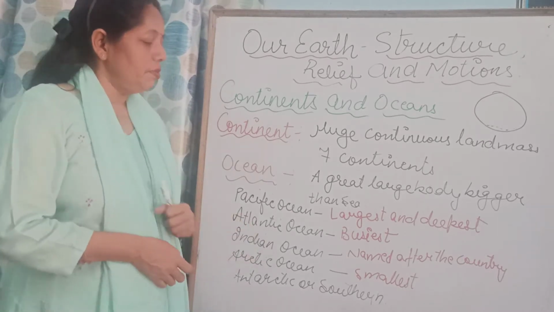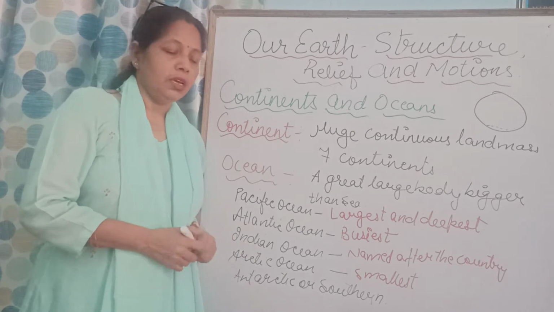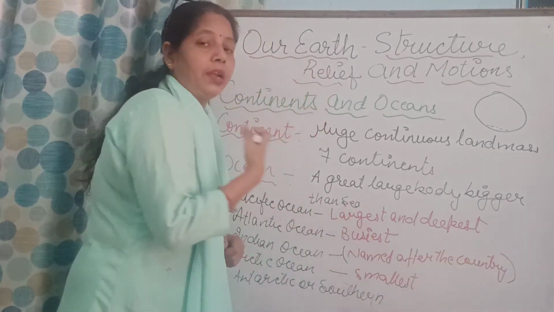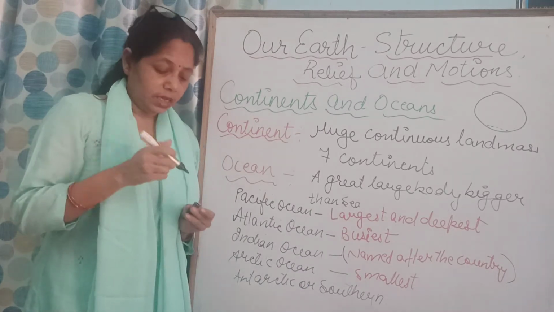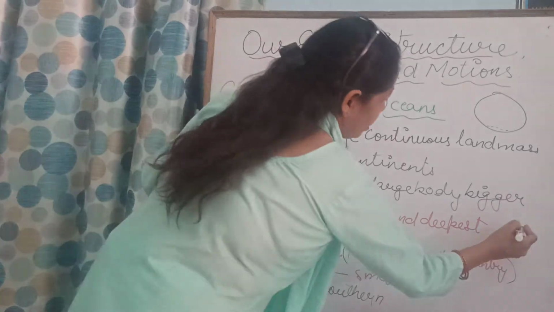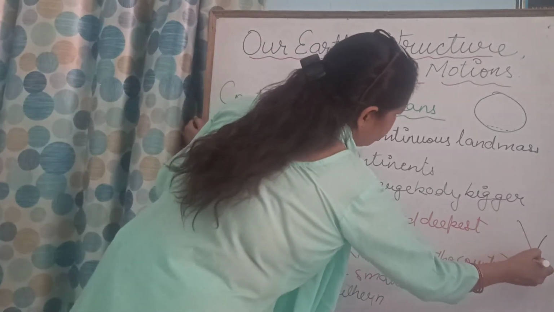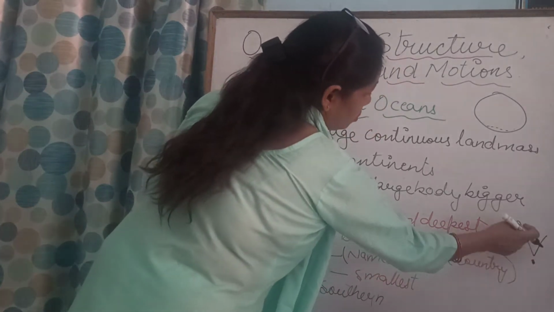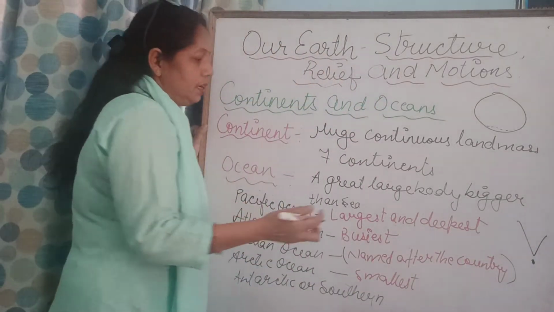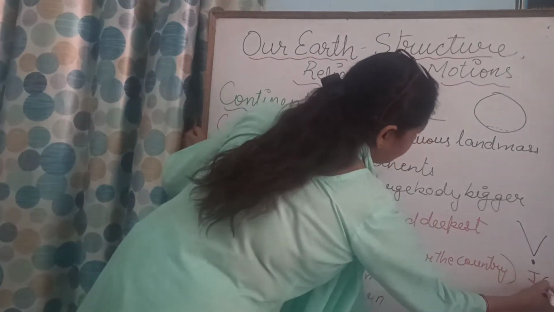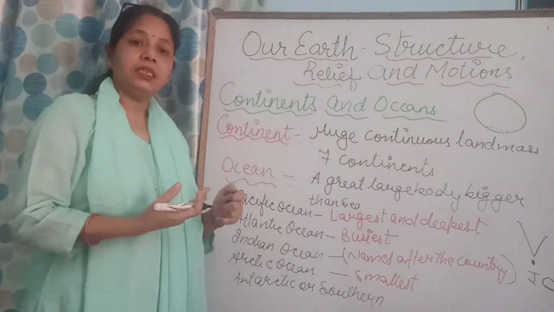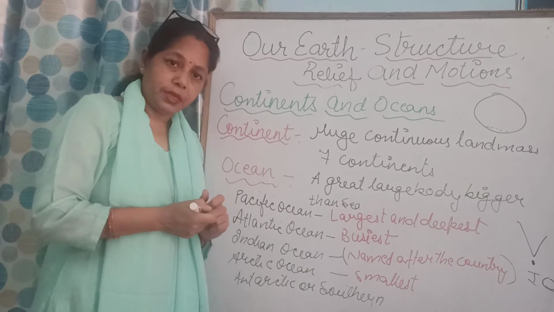Indian Ocean. When we talk about the Indian Ocean, how is it known? It is known by the name of a country. Which country? Our India. Okay, it is named after India. And if we look at the map of India, we find that it is lying just to the southern part of India, below here. This is your Indian Ocean. Clear? So that is why it is named the Indian Ocean after the country India.